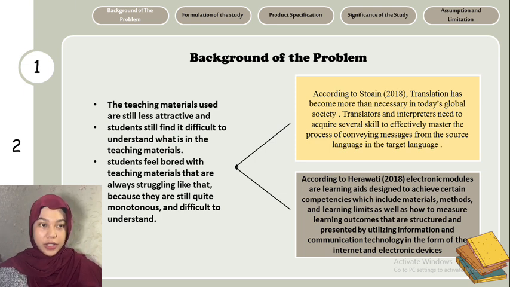The next is, according to Herawati 2018, electronic models of learning are designed to achieve certain competencies, which include materials, methods, and learning limits, as well as how to measure learning outcomes. They are structured and presented by utilizing information and communication technology in the form of the internet and electronic devices.